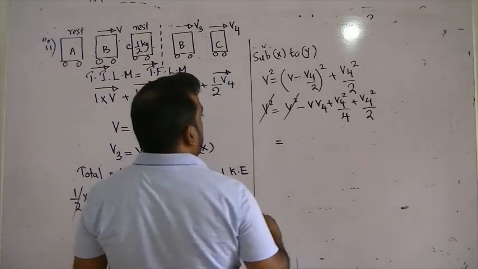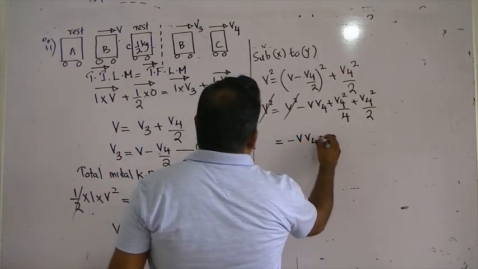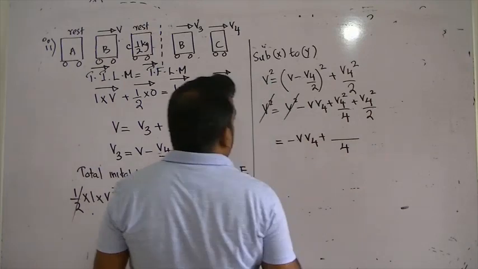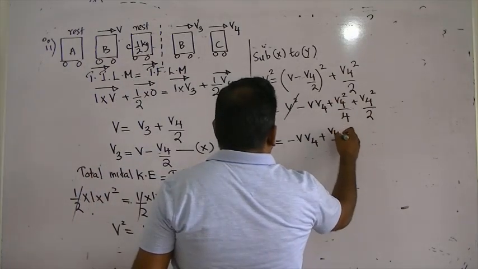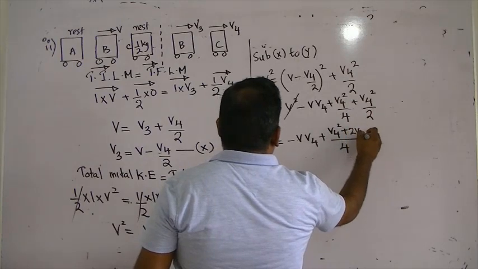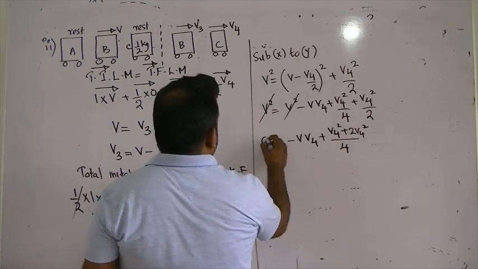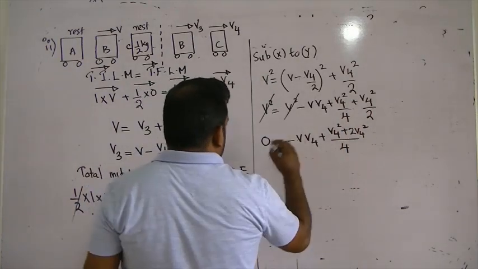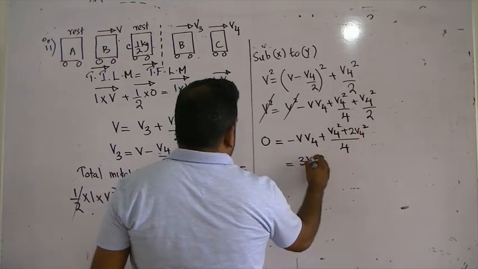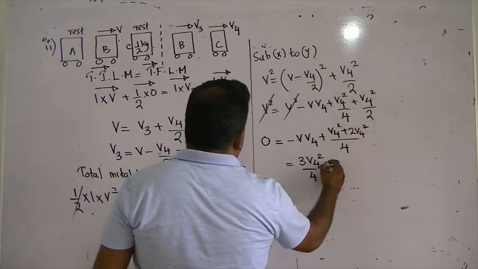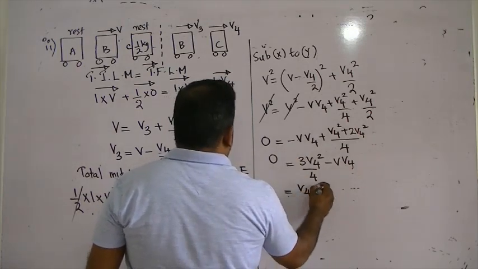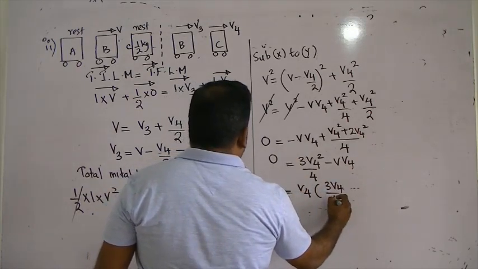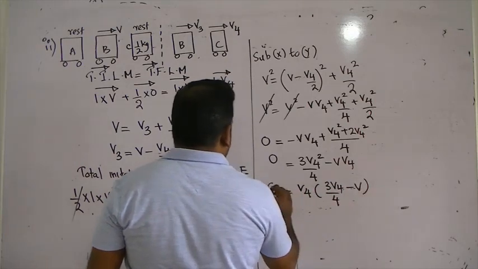Simplify this. Minus V V4. Common denominator 4. Here V4 squared plus 2V4 squared equals 0. Simplify this. 3V4 squared over 4 minus V V4 is 0. Take V4 common. 3V4 over 4 minus V is 0.